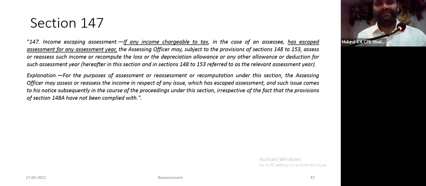Please read further. The AO, assessing officer, may, subject to provisions of sections 148 to 153, assess or reassess such income or recompute the loss or depreciation allowance or any other allowance or deduction for such assessment year. For the purpose of assessment or reassessment or recomputation, the AO may reassess the income in respect of any issue which has escaped assessment, and such issue comes to his notice subsequently in the course of proceedings, irrespective of the fact that the provisions of section 148A have not been complied with. This is it. This is section 147. Earlier we had 3 provisos and 2-4 explanations, all that is gone. Only section 147 and an explanation.